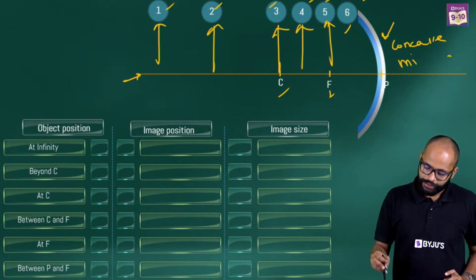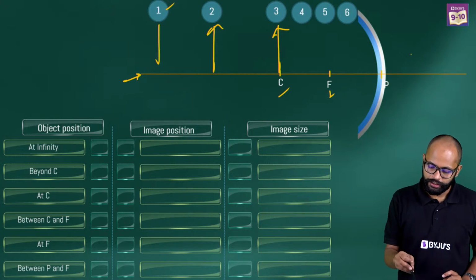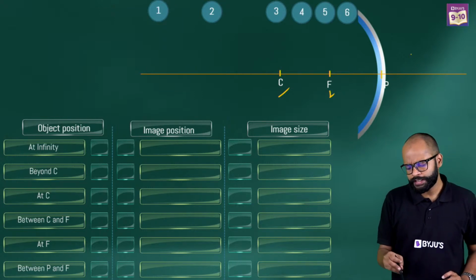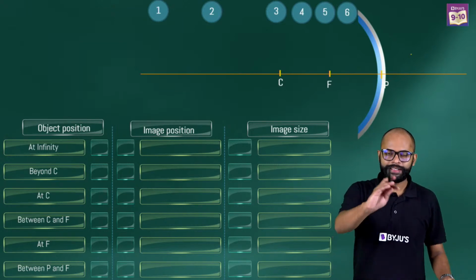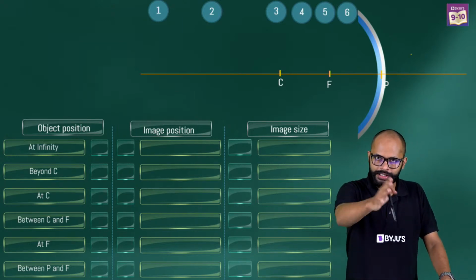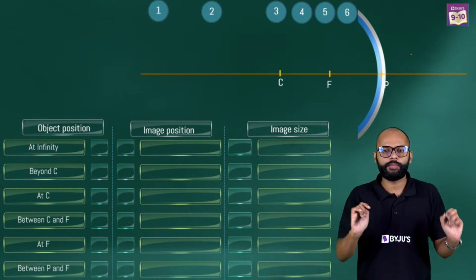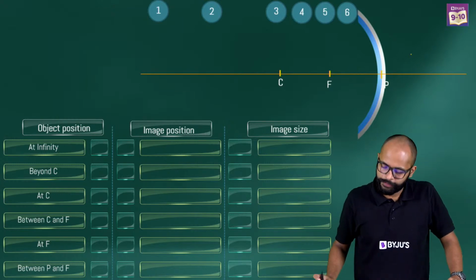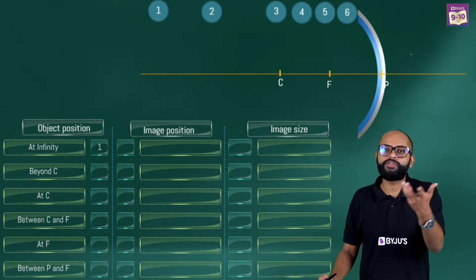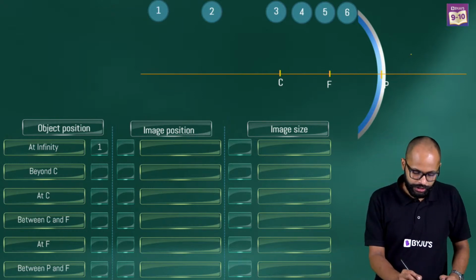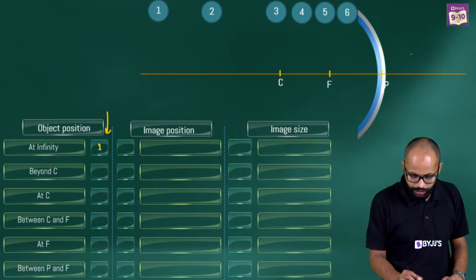These are numbers which you are giving to the different positions. 6 is the closest one and 1 is the farthest one. So position-wise you have given these numbers. Let's move forward then. Let's understand what kind of image will be formed when the object is at position 1. Notice very carefully when the object is at position 1.